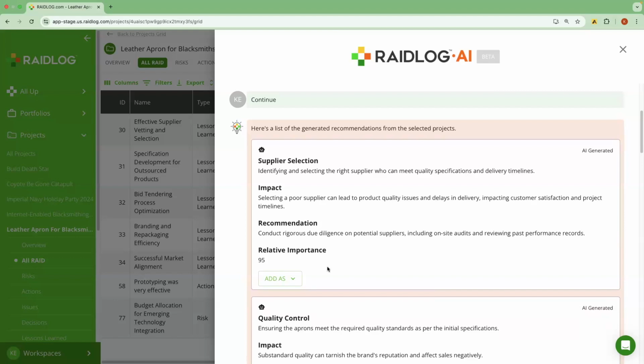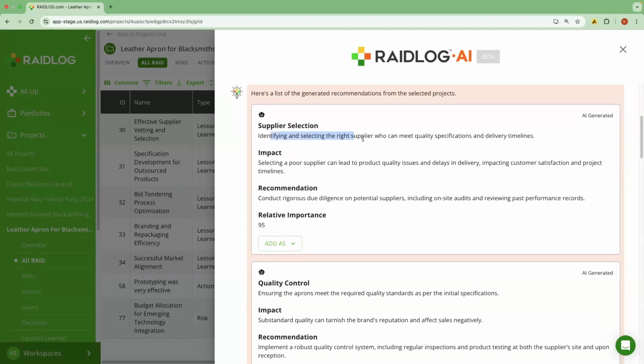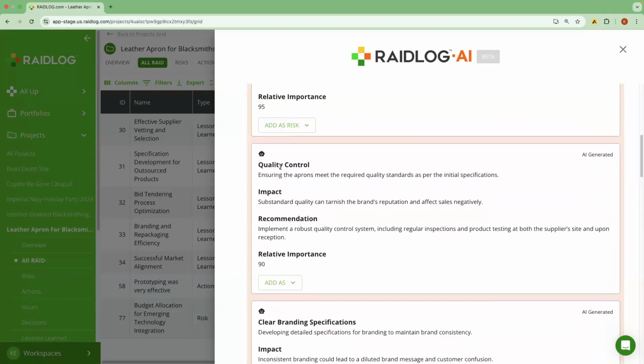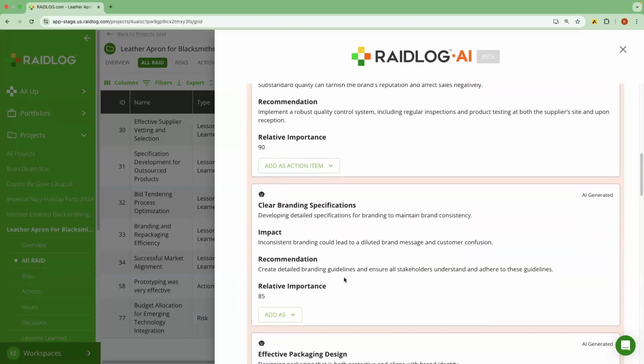These are from our large language model. Supplier selection: identifying and selecting the right supplier who can meet quality specifications and delivery timelines. Well, that'll be very important. So let's add that as a risk. That sounds like something good to add as a risk. Quality control. Yes, that's actually good. Let's make sure we add some quality control standards. We'll add that to our project plan. So let me add an action item to make sure we do that.